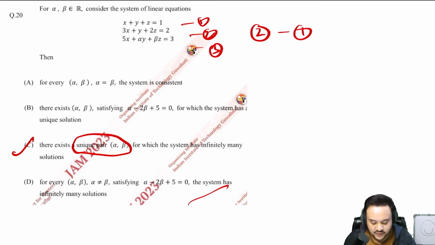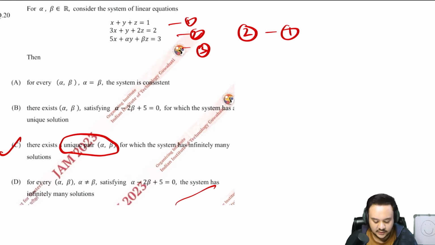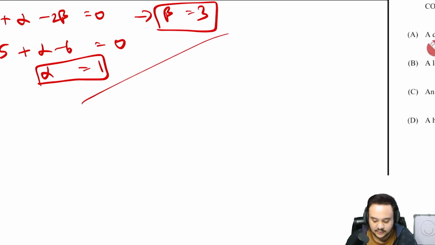As I said, the difficulty of every other question in this entire paper was pretty high, which is why the cutoff was also very low. So this explains to you why that was, right? So let us move on.